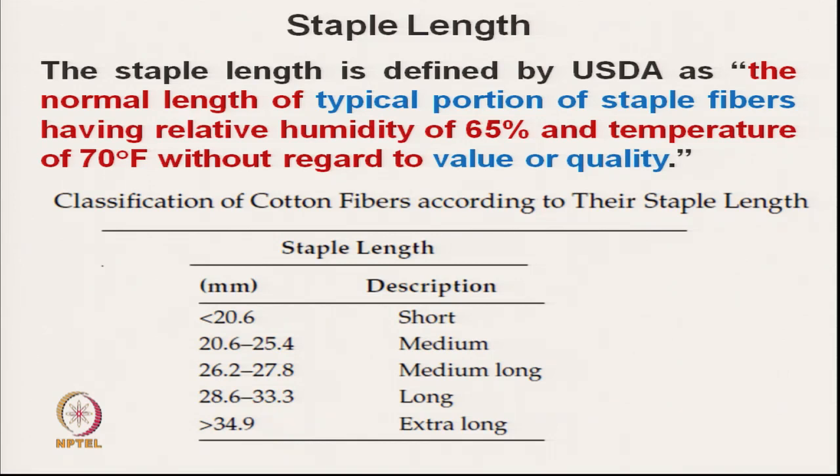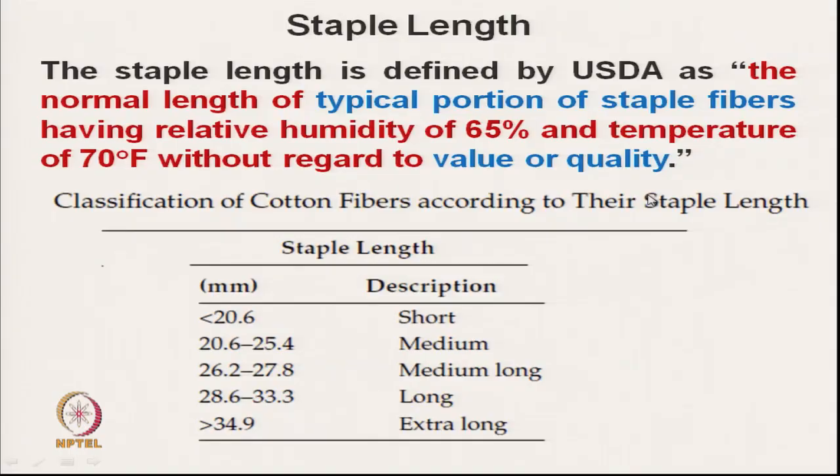So, staple length is defined by the US Department of Agriculture, USDA. The standard definition they have made is: the normal length of a typical portion of staple fiber having relative humidity of 65% and temperature of 70 degree Fahrenheit, without regard to value or quality.